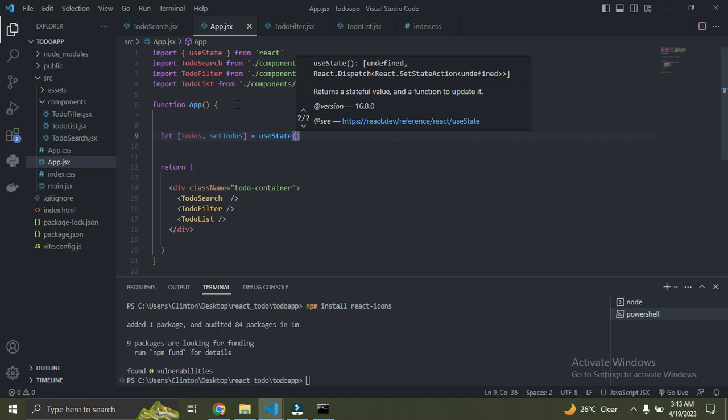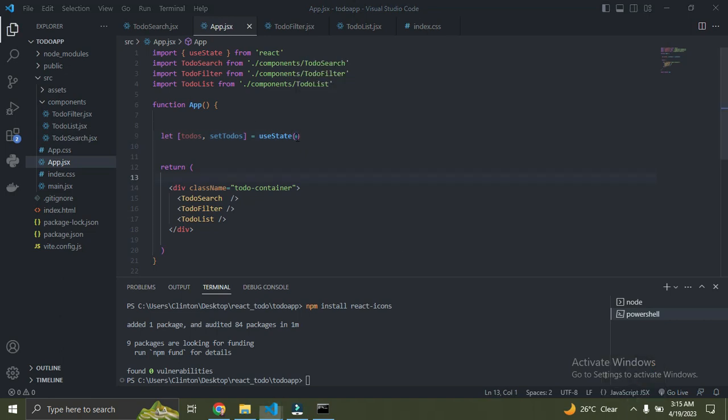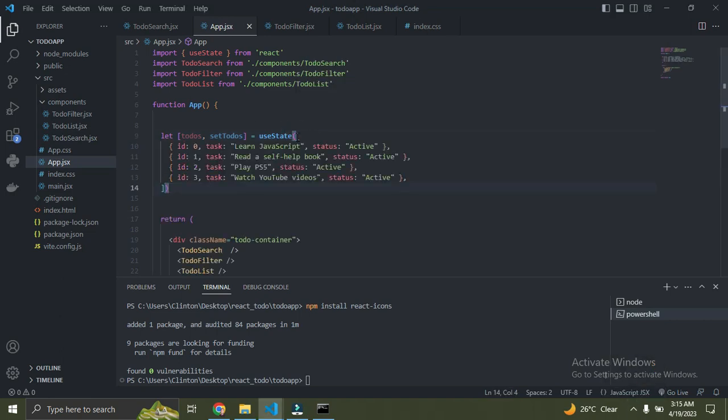So let's proceed. I'm going to simply copy this array of objects so we don't have to waste time. Okay, so I've copied it, so just paste here, Ctrl V. So that's it now. So we have a list of to-do items. We have 4 objects, understand? So each of these objects has an ID property, a task property, and a status property. So we have 3 properties for each object, understand? If you check closely, the IDs are all unique, so no 2 to-dos can have the same ID, understand?